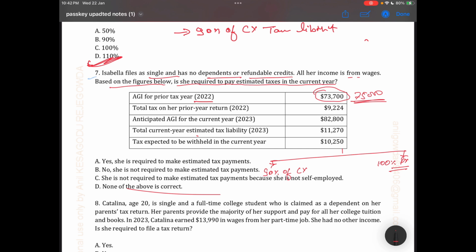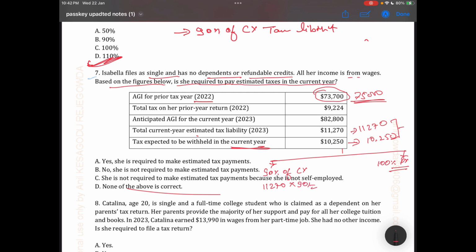So let's see, the tax withheld in the current year is 10,250. And what is the current liability for this year? The current liability for this year is 11,270. So we have to check what percentage. Just take 11,270 times 90%.